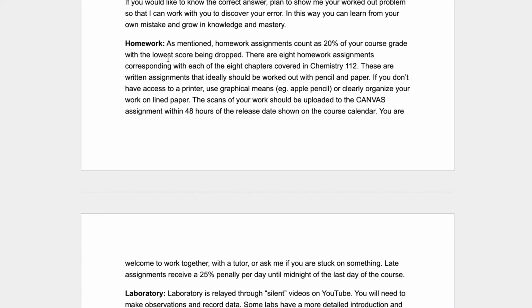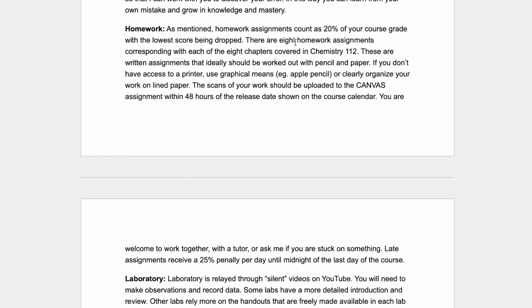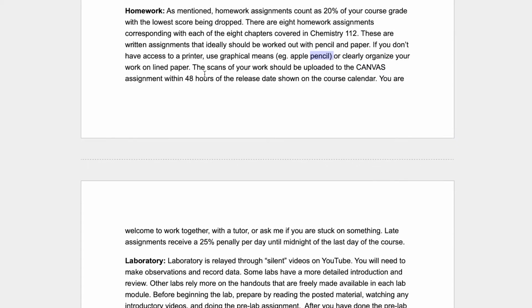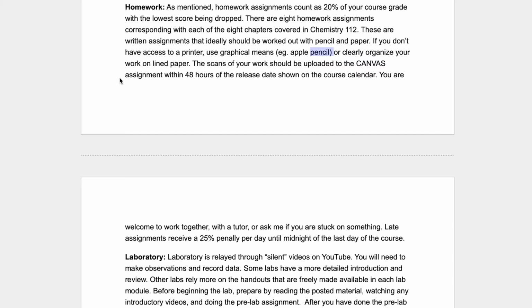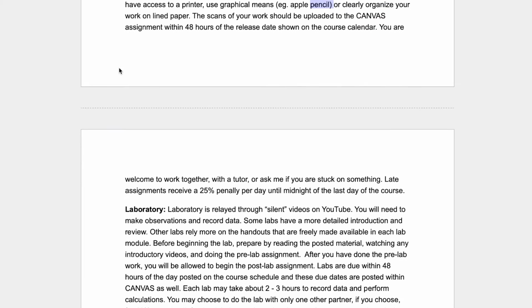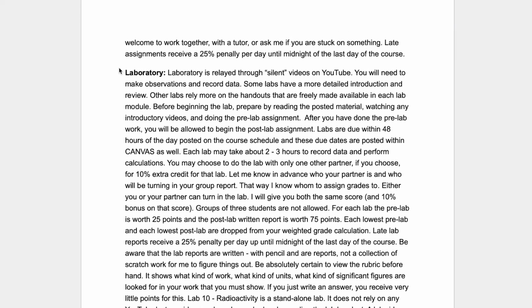Homework, as I mentioned, is kind of written assignments. Some students prefer and like to type math out on Microsoft Word. Other students prefer to print the assignment out and just use scratch paper to work the problem and present it in the spaces. So it's up to you how you turn this in, but it's going to require some kind of pencil or whatnot for drawing maybe a Lewis structure or drawing structures, and definitely doing some math.